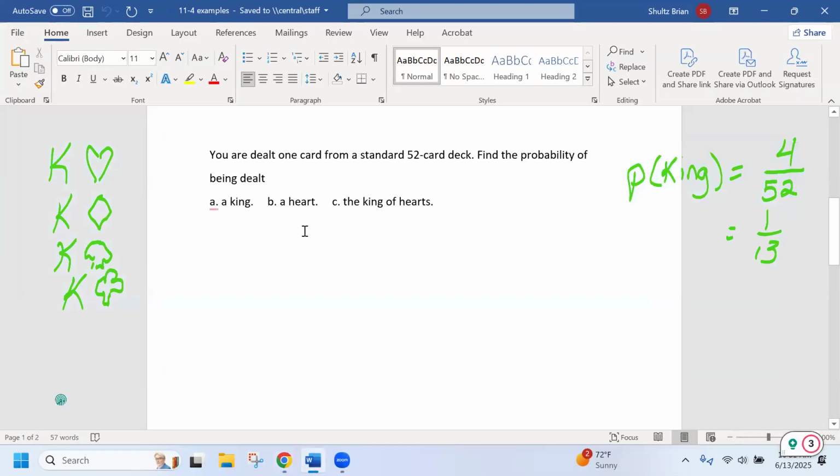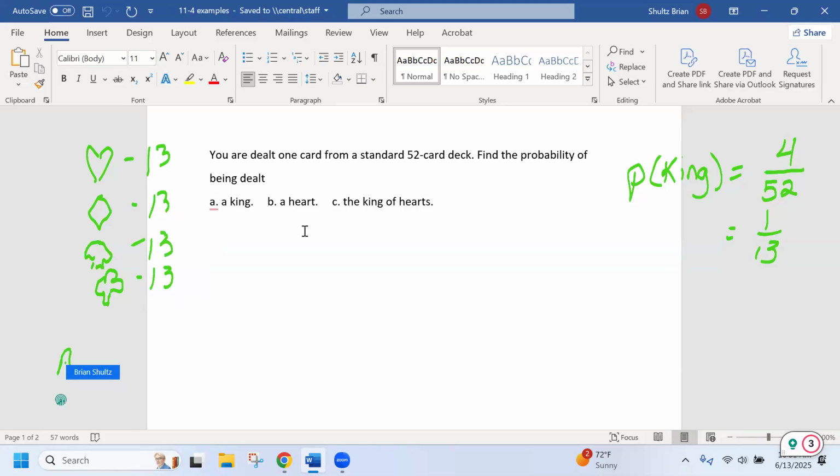What about the probability of drawing a heart? Well, in a deck of cards, if you are not familiar with cards, you have hearts, and I'm going to get rid of the king part now. There are 13 hearts, 13 diamonds, 13 spades, and 13 clubs.